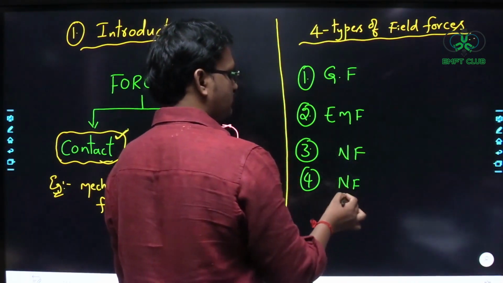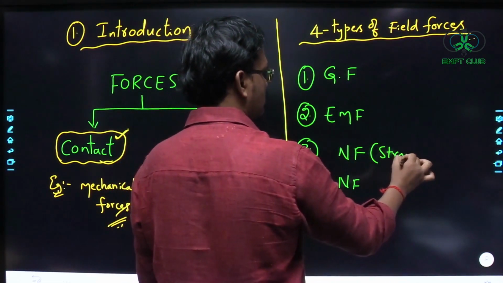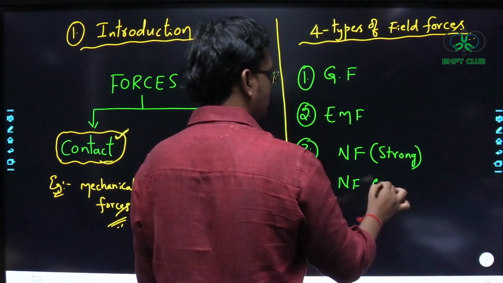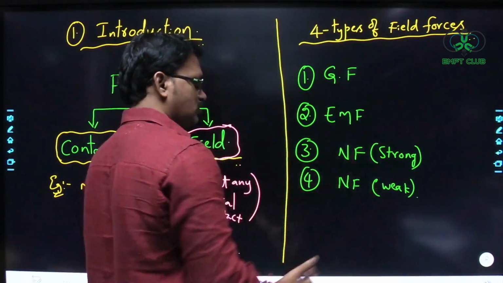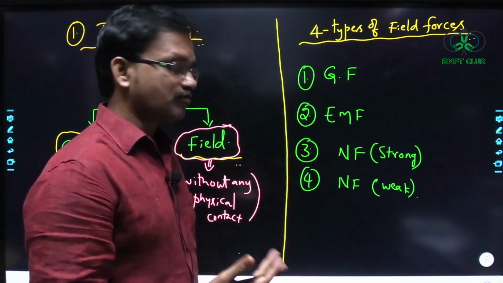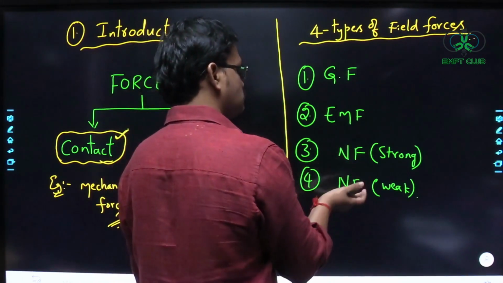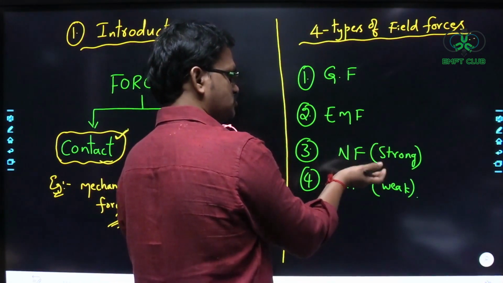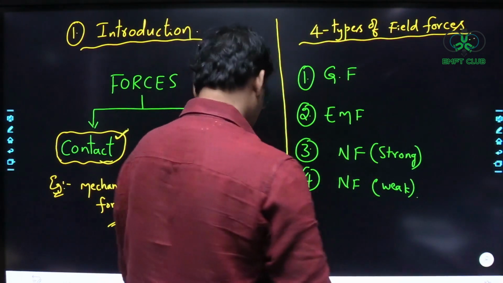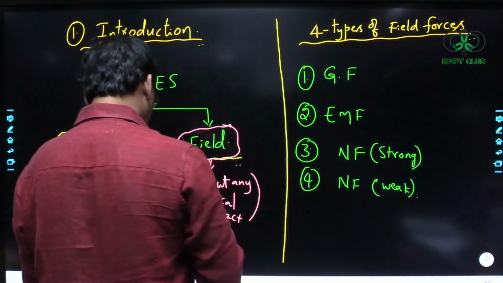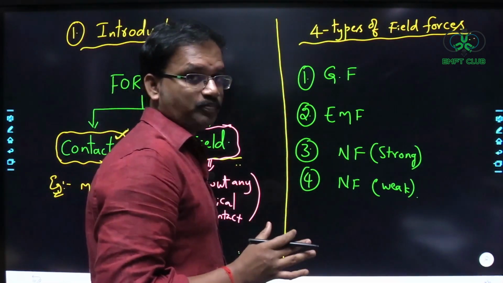This nuclear force is categorized into two types: one is strong nuclear force and the other is weak nuclear force. The applications of strong nuclear force are different from the applications of weak nuclear force, so that's why we have divided nuclear force into two types. These are the four field forces that we have discovered in nature up till now.